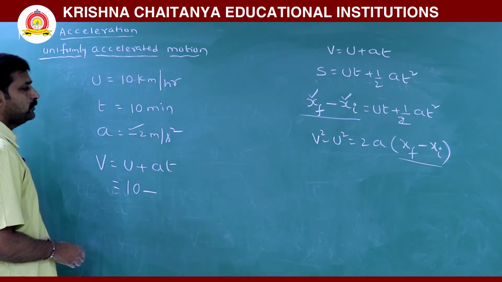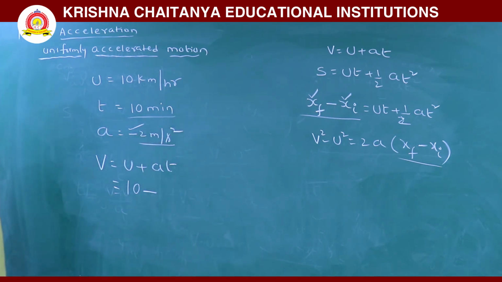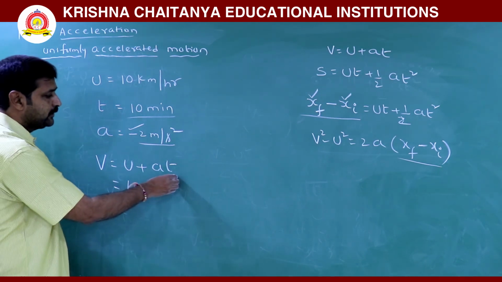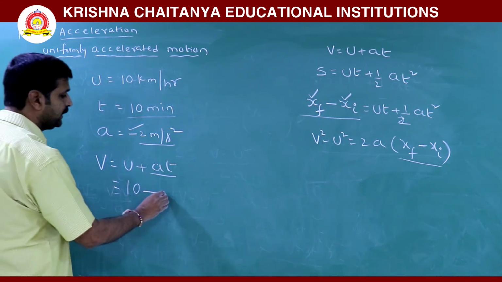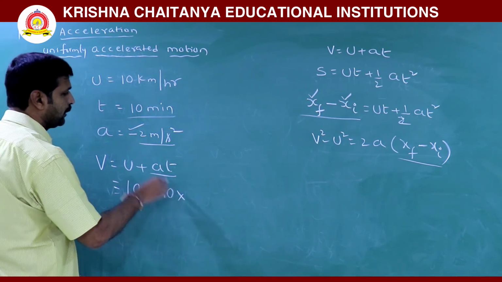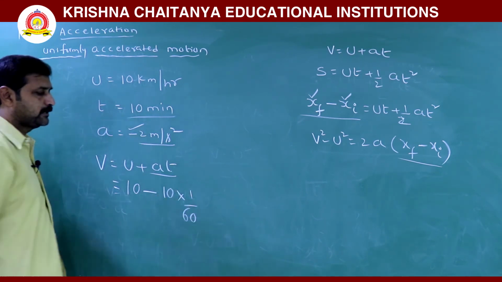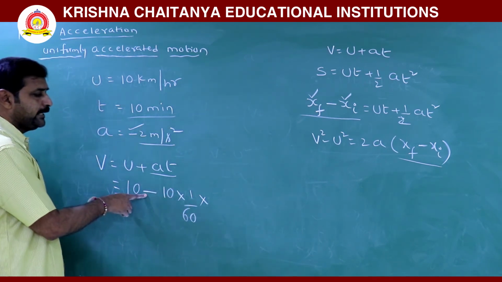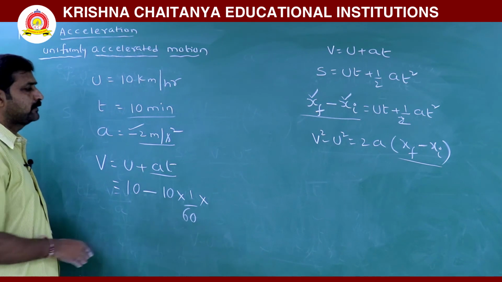Then what do we have to do? We have to convert these terms into kilometer per hour. Why? Because this is kilometer per hour, and again this term will be in kilometer per hour. Acceleration, 10 minutes. Minutes is 1 by 60 hours into time. Why did we write a negative term here? Since retardation is given.